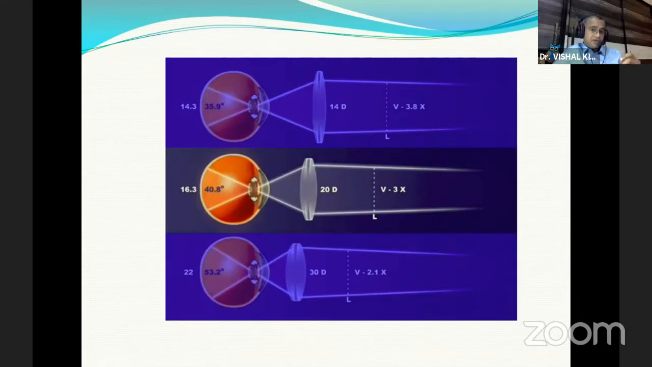But you have to remember, the more you magnify, the field of vision decreases. So with 14 diopter, you may have 3.8 magnification, but you will be seeing only 35-40 degrees of the retina. While in case of 20 diopter, it is around 41 degrees of retina, and in 30 diopter, you see almost 53 to 54 degrees of the retina. So as you increase the diopter of the lens, the retina view increases, but the magnification decreases.